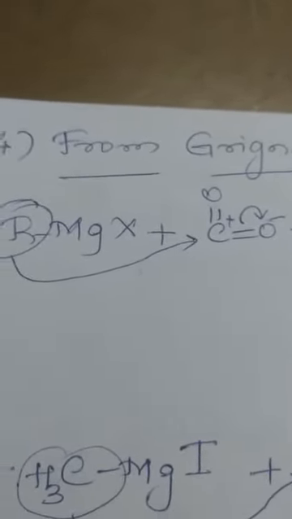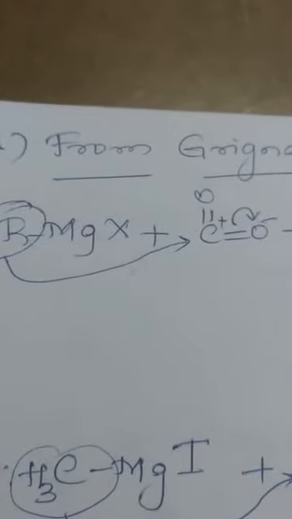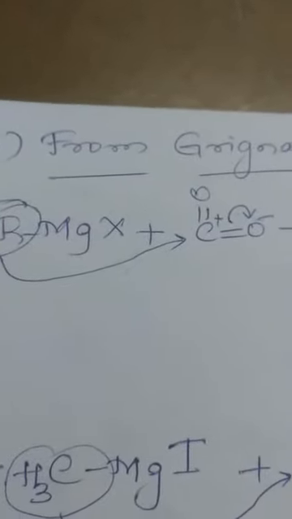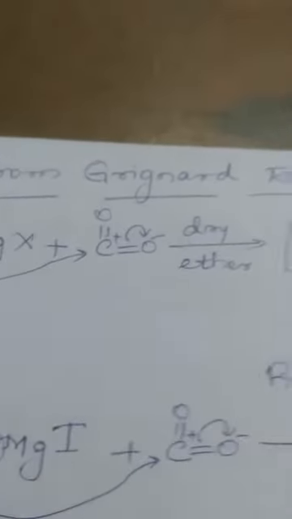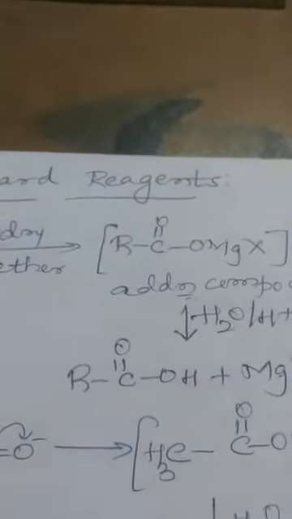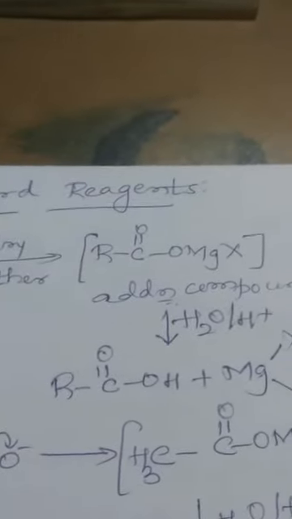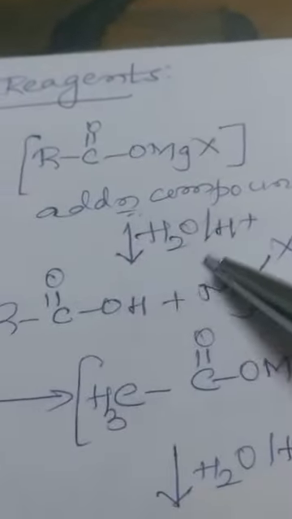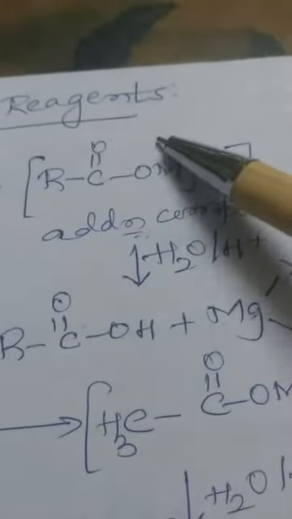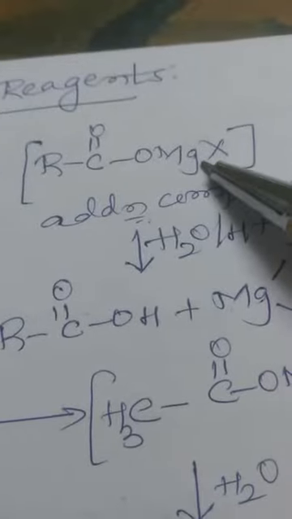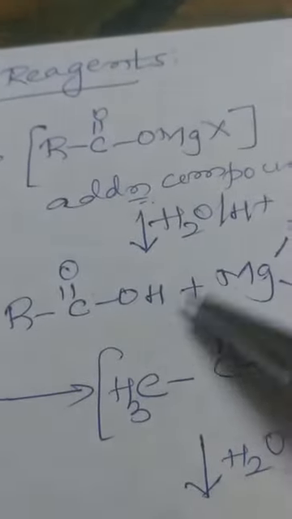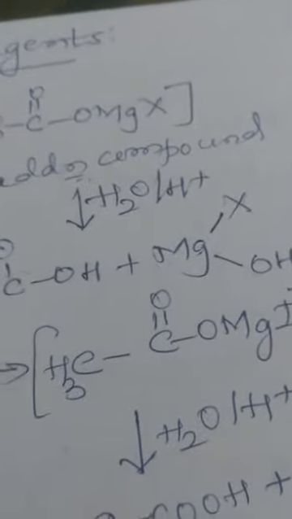The carbonyl group, as it is polar, forms C plus O minus. R minus forms a bond with C plus, and you will get an addition compound having the formula RC double bond OMgX. Now this addition product is subjected to hydrolysis. The OMg bond splits, H plus is added here, OH on the other side, so that you will get RCOOH, and here it will be magnesium hydroxy halide.